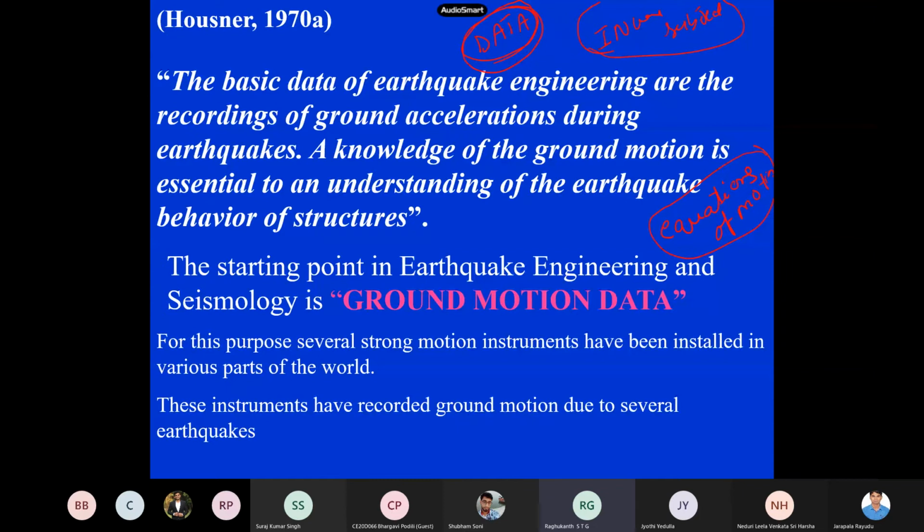This is one famous statement made by Professor Housner. I think he passed away. He was a faculty member at Caltech. He was the person in the 1930s or 1940s who first started this concept of the strong motion accelerograph, recording seismic earthquakes and how the seismic waves look like. So the instrumentation was developed in those days at Caltech. He was one of the persons called the father of earthquake engineering or something like that.